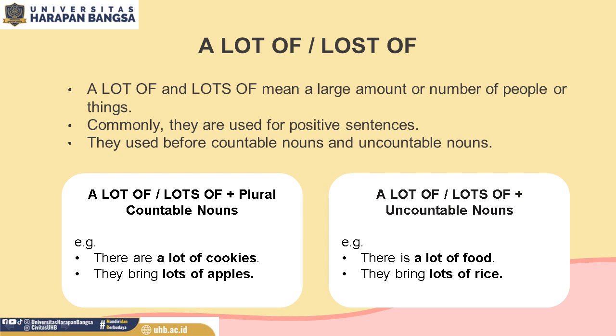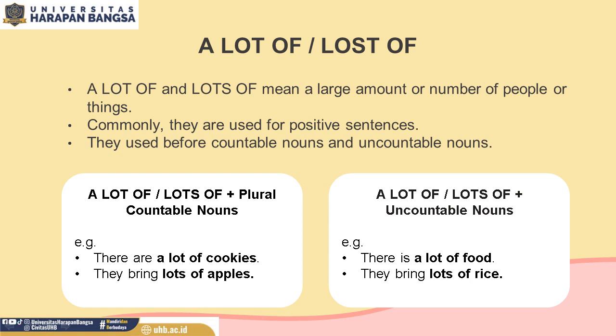Then look at your right side. A lot of or lots of plus uncountable noun. For example, there is a lot of food. Food here is uncountable noun. So you can use whether a lot of or lots of. They bring lots of rice.